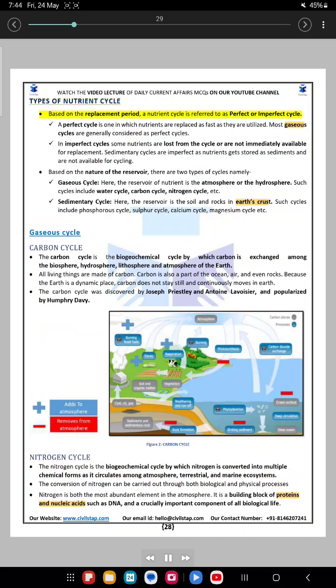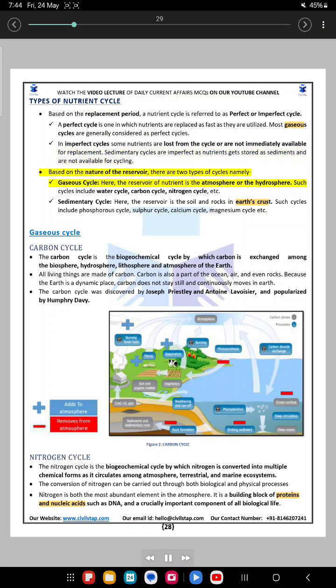Types of nutrient cycle. Based on the replacement period, a nutrient cycle is referred to as a perfect or imperfect cycle. A perfect cycle is one in which nutrients are replaced as fast as they are utilized. Most gaseous cycles are generally considered as perfect cycles. In imperfect cycles, some nutrients are lost from the cycle or are not immediately available for replacement. Sedimentary cycles are imperfect as nutrients get stored as sediments and are not available for cycling.